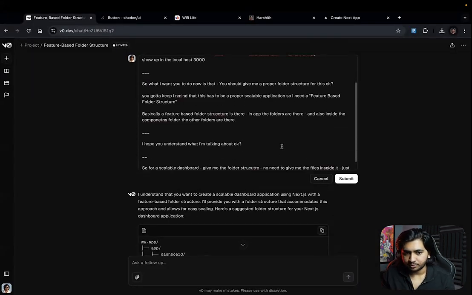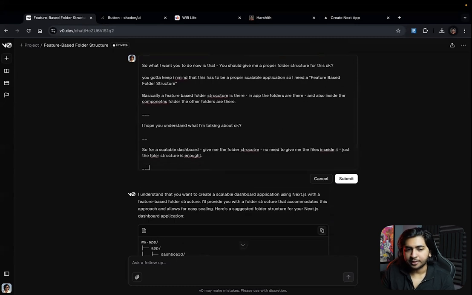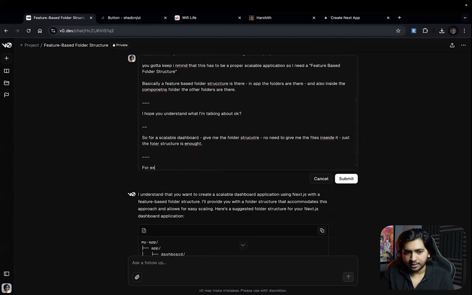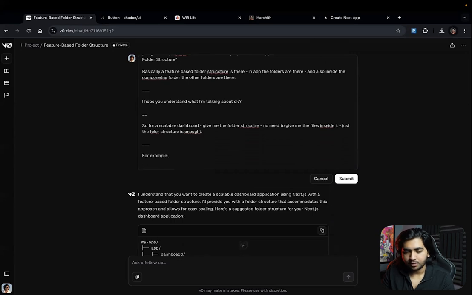Let's give it an example as well. For example, in the app folder, let's say app/folder1, it would have page.tsx.